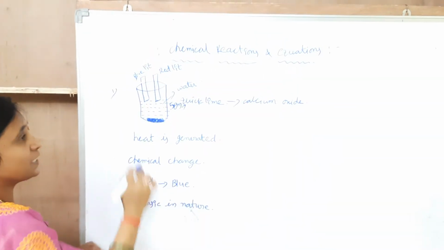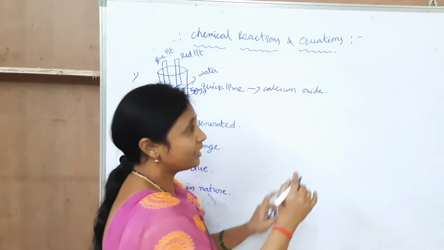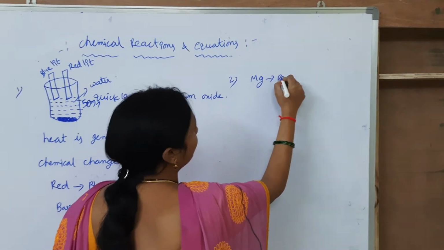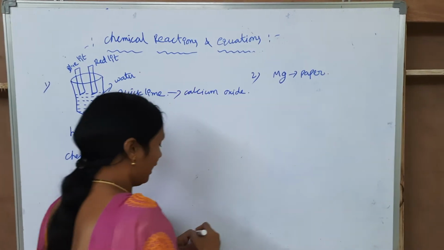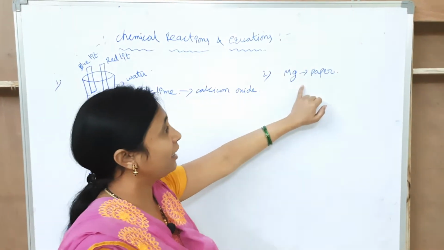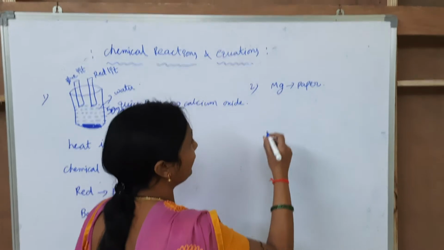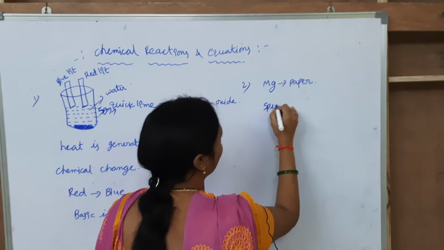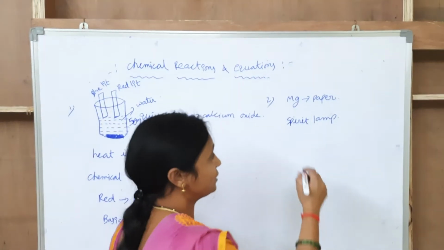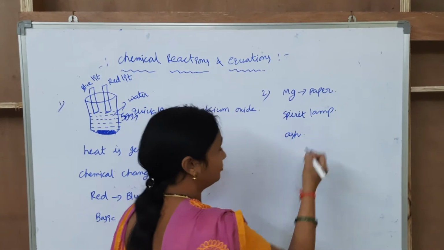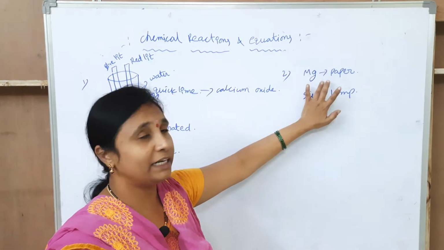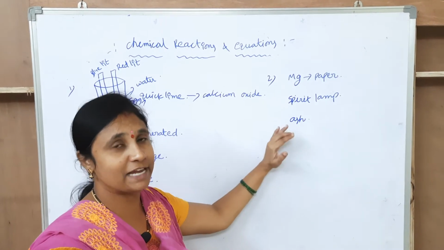This is the first example. Now I am giving another example. Take one magnesium paper, or ribbon, and heat it with a spirit lamp, and collect the ash.